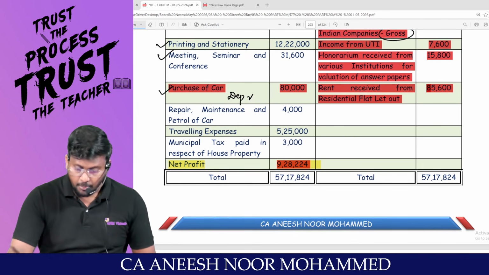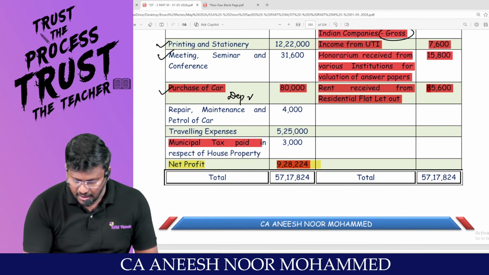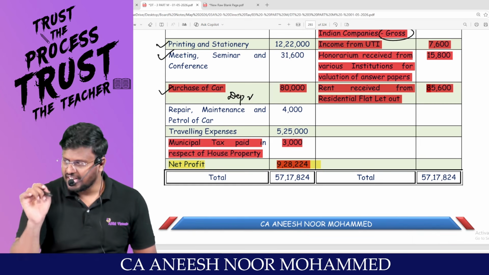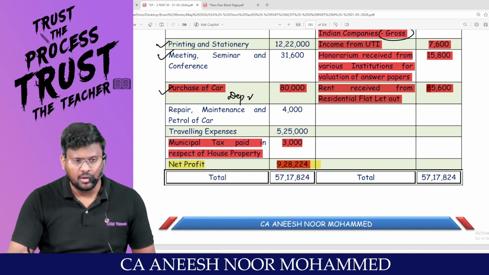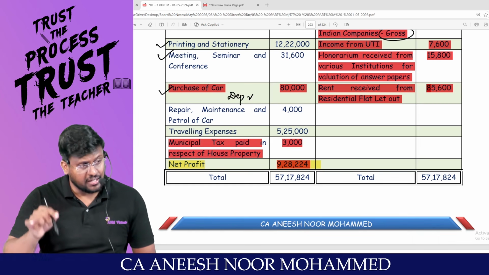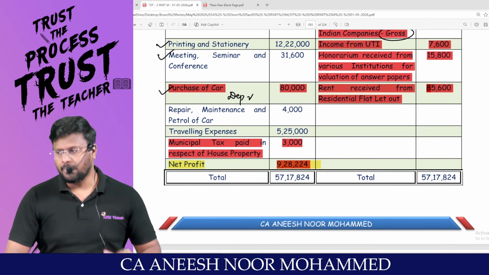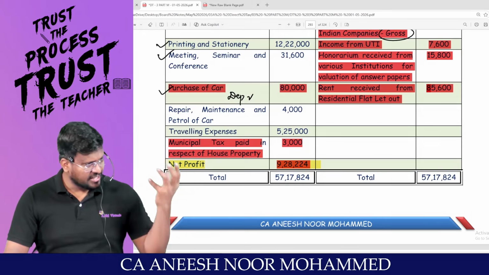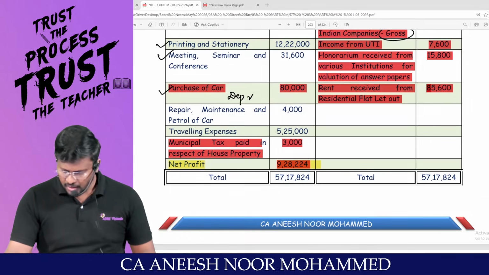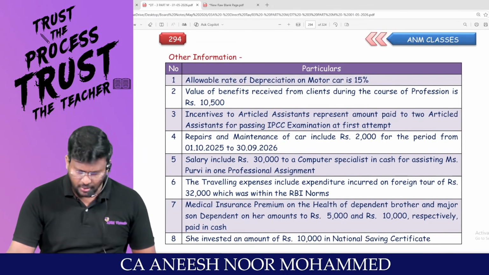Traveling expenses. Municipal taxes paid in respect of house property. This is an expense relating to IFHP. Since it has been debited to P&L, this is an impurity. Should be added back. And can we claim it as a deduction under IFHP? That's it. Other information, only 8 informations are there.